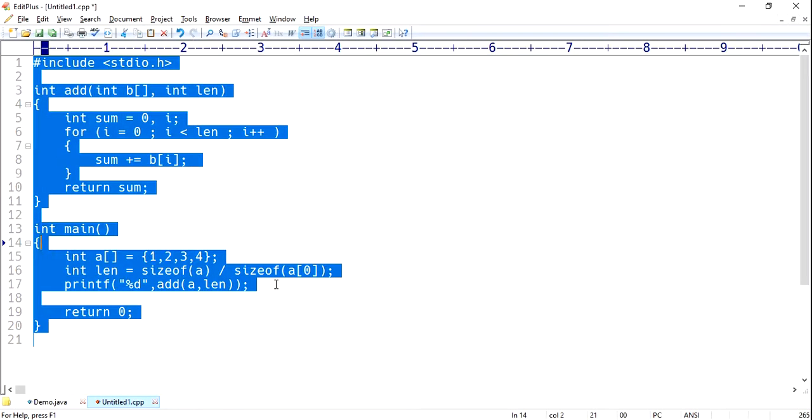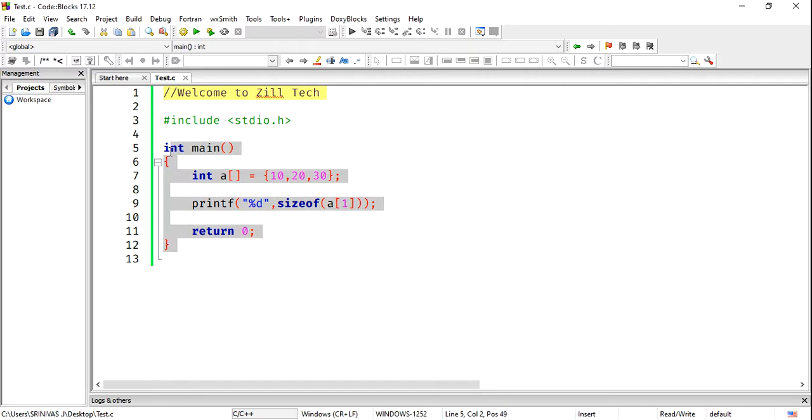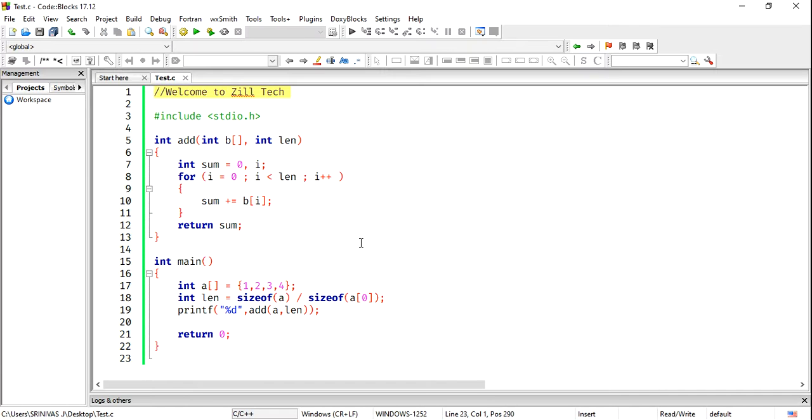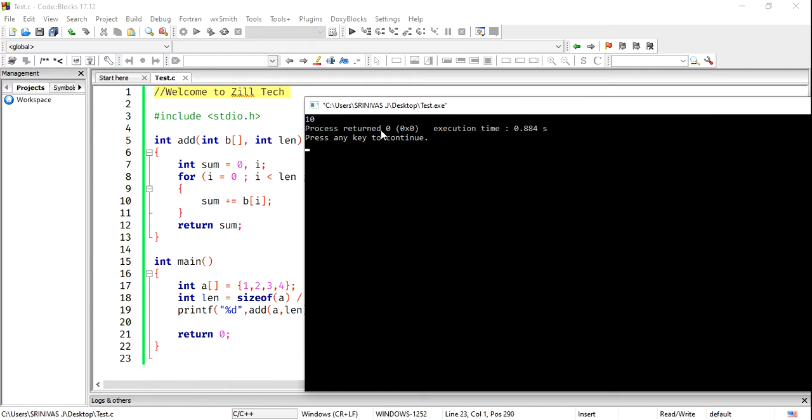We'll see this with an execution of the same program. Now running this program here, see, the output is 10.